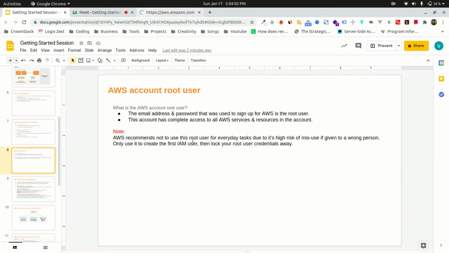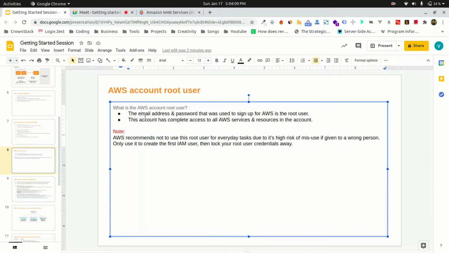So basically, the AWS account root user is the same user that we signed up with using our email address and password, right? At the time of sign up. This account has complete access to all the AWS services and the resources in your account.